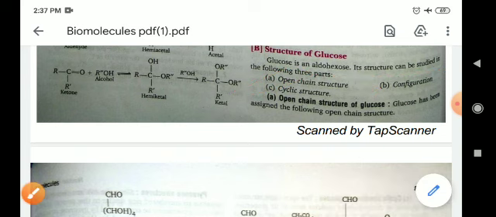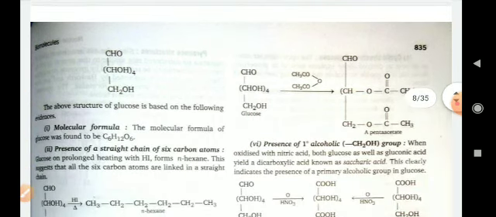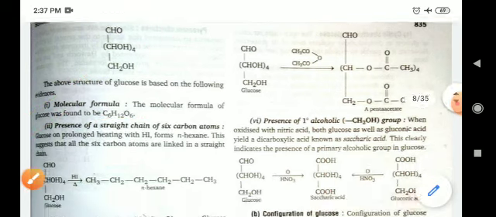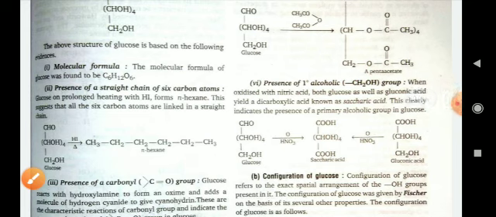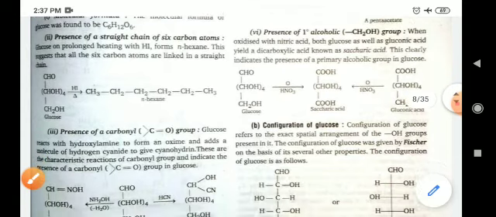Open chain structure of glucose means glucose has been assigned the following open structure in which CHO, CHOH whole four, CH2OH. This is the open chain structure of glucose. Molecular formula of glucose is C6H12O6 and the presence of a straight chain of 6 carbon atoms is represented in this form. When glucose is heated in presence of HI, it gives normal hexane, which means all oxygen will be removed and a 6 carbon hydrocarbon chain is formed.